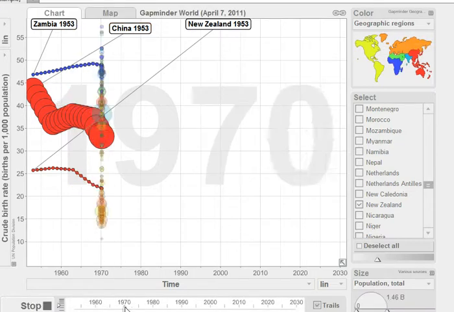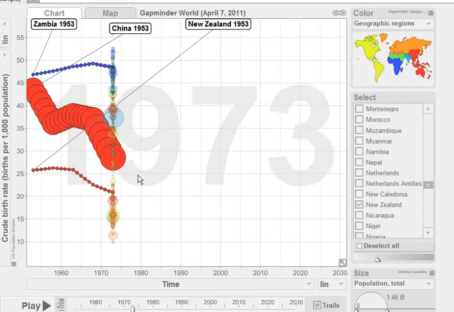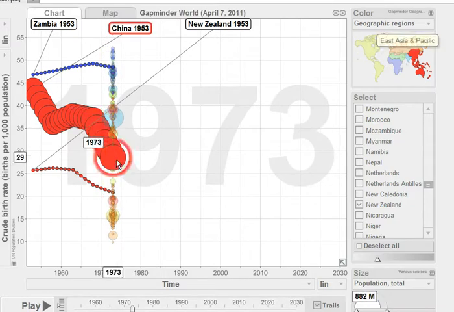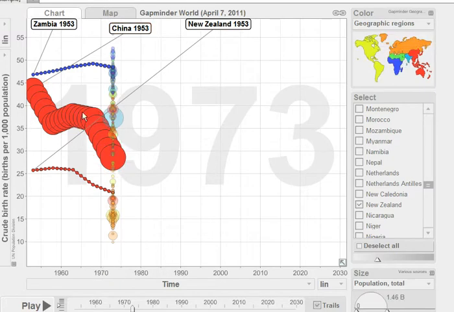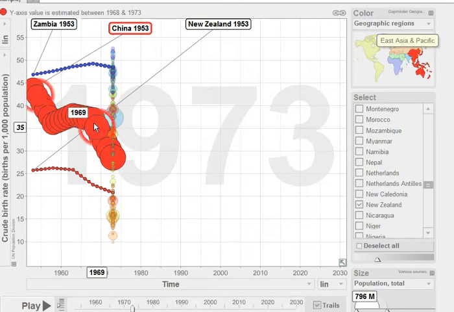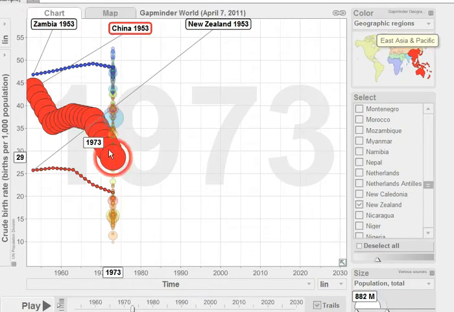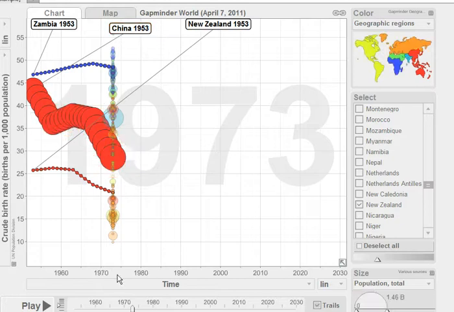If we keep on going, we have this huge drop in China's birth rates. And from what we can tell, this was because there was a large population explosion in China around the 60s, 70s and 80s. They started to introduce family planning and the one-child policy and so on within China to help alleviate the population explosion.